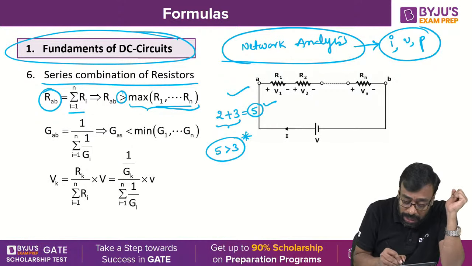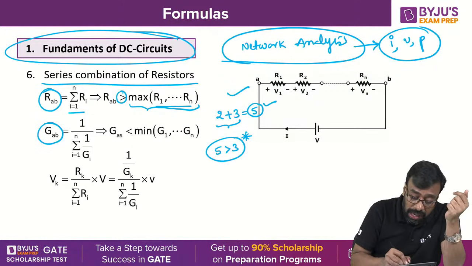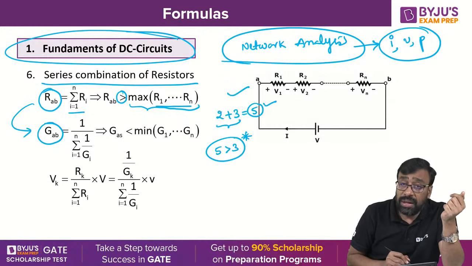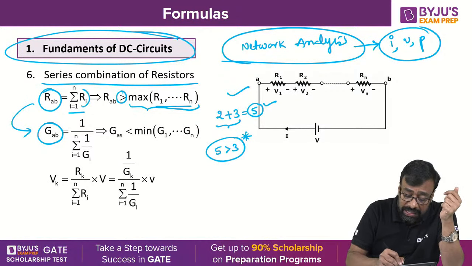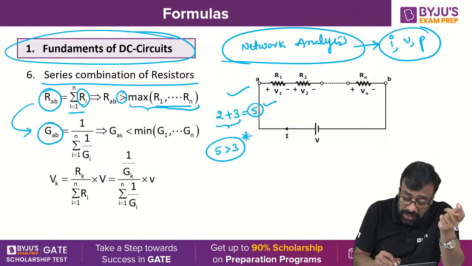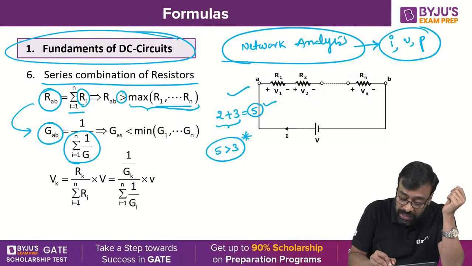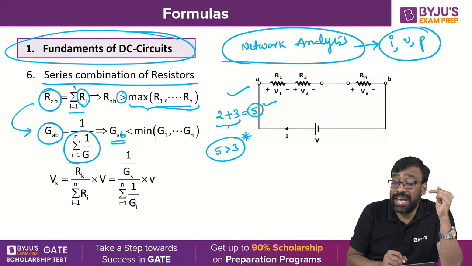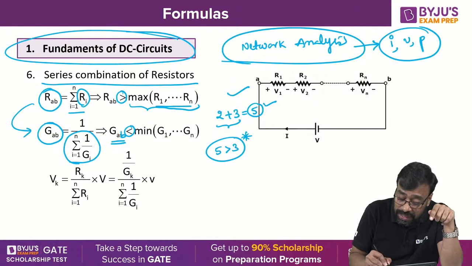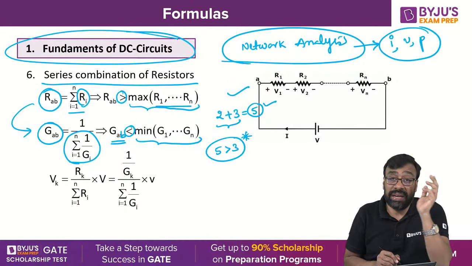Now what about the conductance? Conductance is always a reciprocal. Yes or no? R_AB is nothing but 1 by G_AB, and R_A is nothing but 1 by G_A. Finally, G_AB is the reciprocal of the summation, i equal to 1 to n, of 1 by G_i. The total equivalent conductance G_AB will be less than the lowest value among G1, G2 and so on up to Gn.